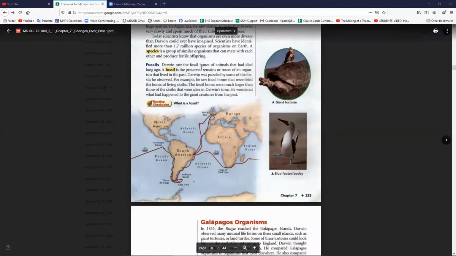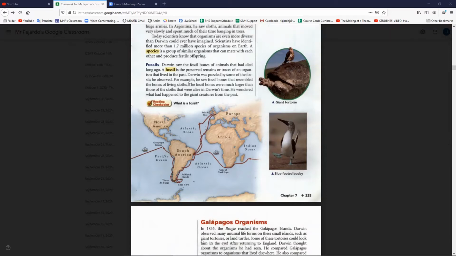Fossils. Darwin saw fossils of animals that had died long ago. A fossil is the preserved remains or traces of an organism that lived in the past. Darwin was puzzled by some of the fossils he observed. For example, he saw fossil bones that resembled the bones of living sloths. The fossil bones are much larger than those of the sloths that were alive in Darwin's time. He wondered what had happened to the giant creatures from the past.